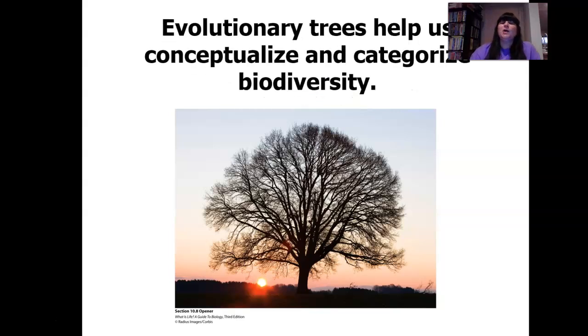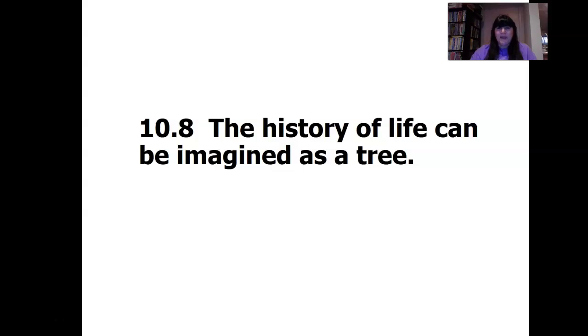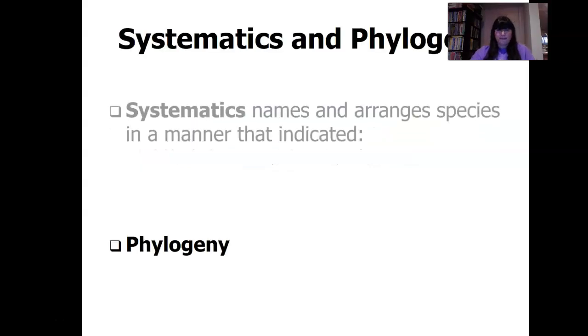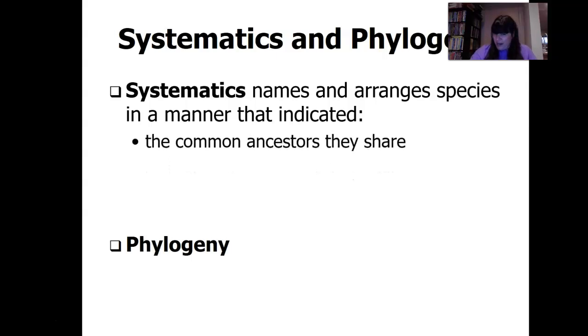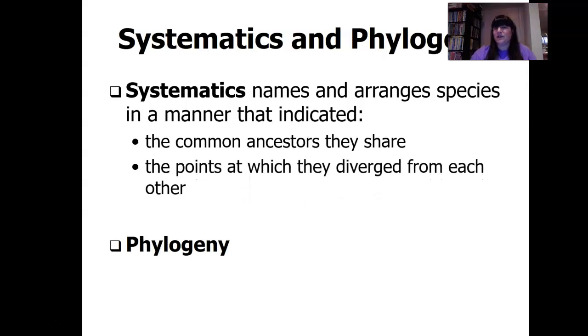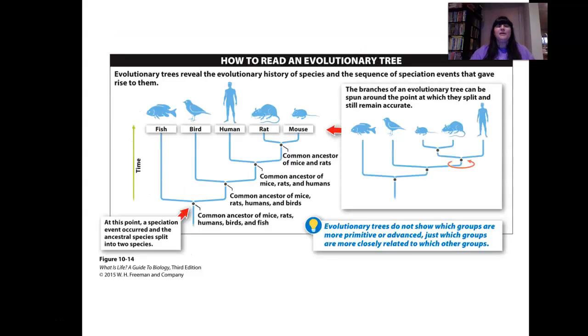So evolutionary trees help us conceptualize, categorize biodiversity. The history of life can be imagined as a tree. Systematics names and arranges species, the common ancestors they share, and the points at which there's divergence if there are new species. There's something called phylogeny, the evolutionary history of organisms. So looking at how they are related. So here, for example, this would be an evolutionary tree. Here are the different species. Over here, common ancestors. And over here, we're having new branches in that tree.